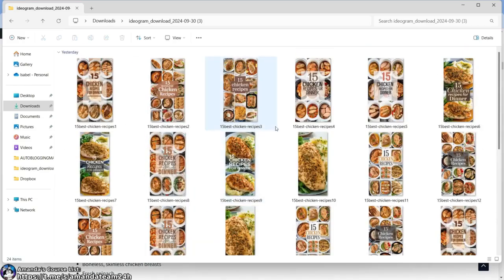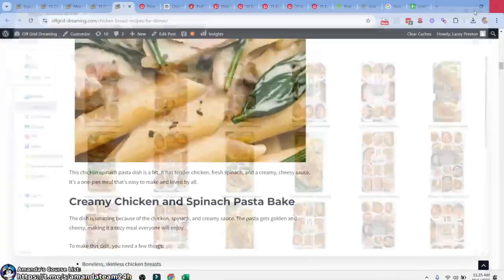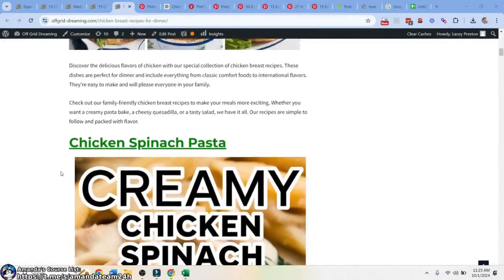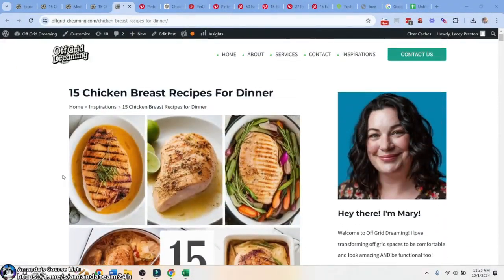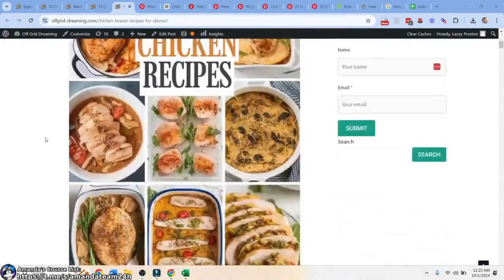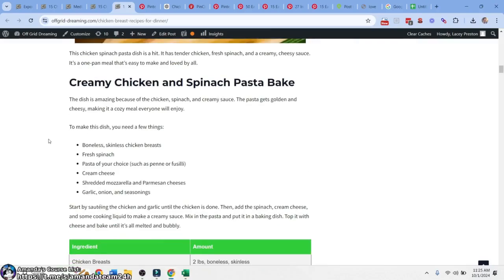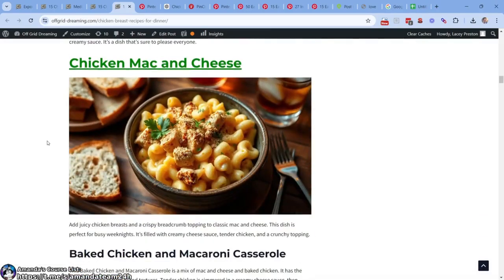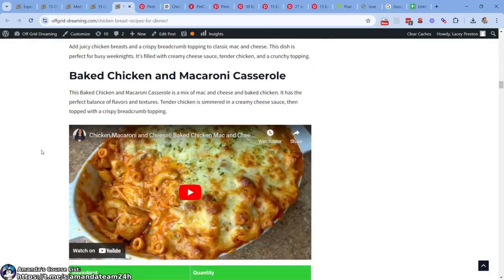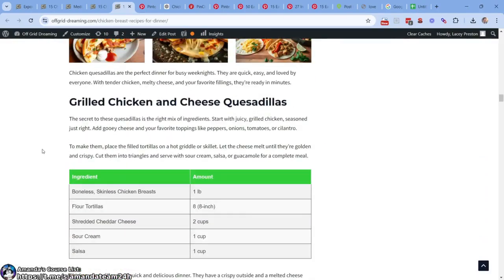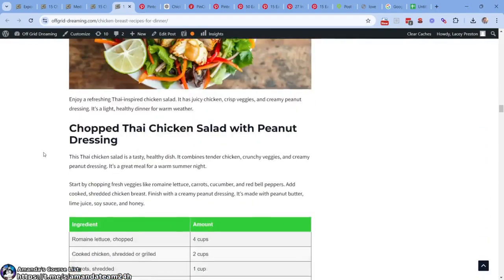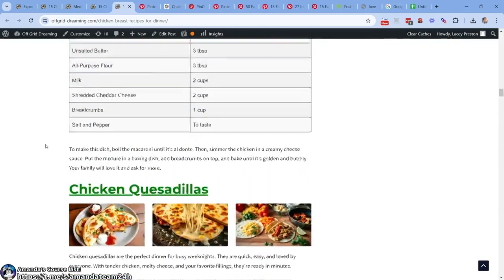So there you go. That is the module for recipes. It's really as simple as optimizing the pin image, title and description, and then being able to do this at scale, which is all AI based, right? So in the next module, I'm going to run down me doing, let's just see how much I can get done in 20 minutes, without explaining as much and just rolling through some recipes.